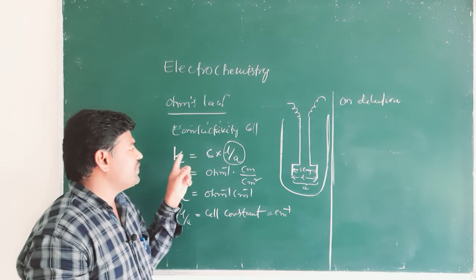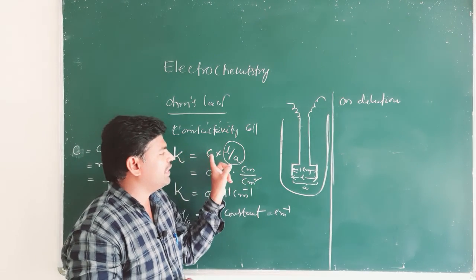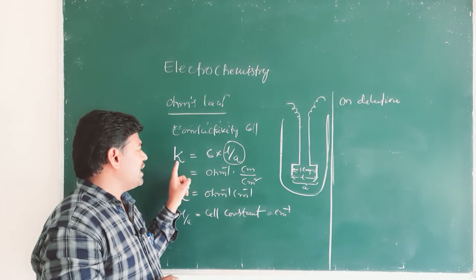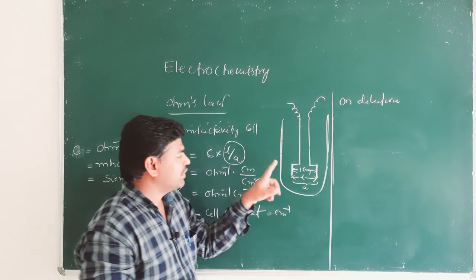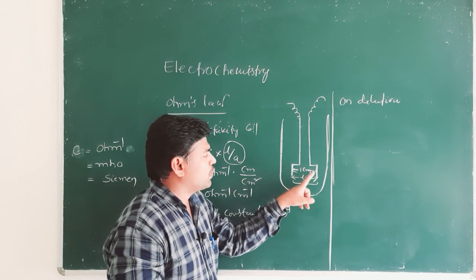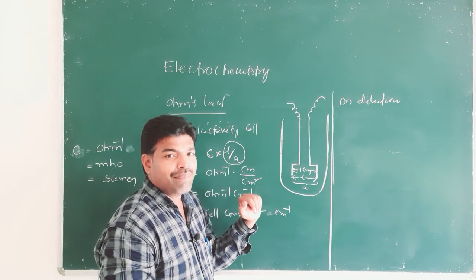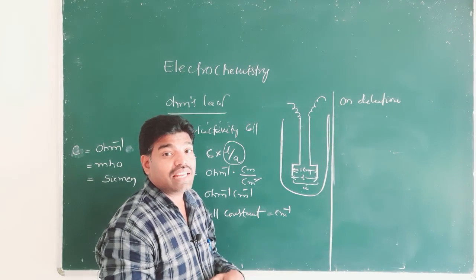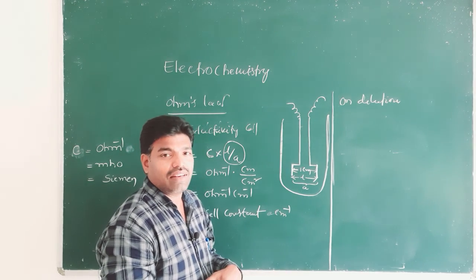I repeat, specific conductance is the conductance of a solution enclosed between two parallel electrodes separated by unit distance and unit cross sectional area of this conductivity cell.